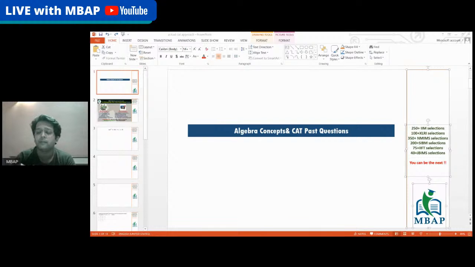No doubt you will also have other elements of surds and indices, plus logarithm will also be a part of it. But the most important element of your algebra section, let me repeat it, is going to be your quadratic equation and your AP and GP. AP and GP is nothing but your arithmetic progression and geometric progression.